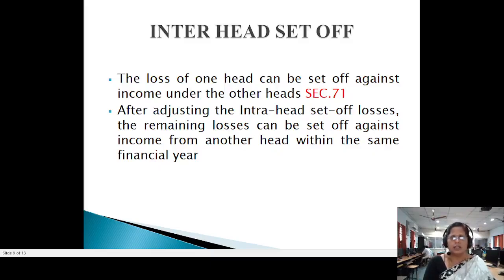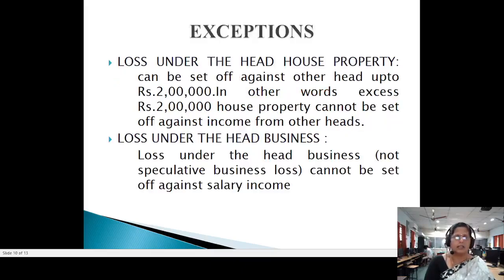After adjusting the intra-head set-off of losses, the remaining losses can be set off against income from another head within the same financial year. Exceptions: loss under the head house property, as I told you earlier, can be set off against other heads up to rupees 2 lakh. In other words, the excess over rupees 2 lakh house property loss cannot be set off against income from other heads.